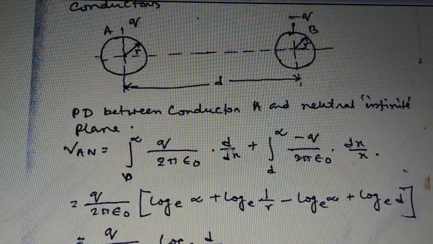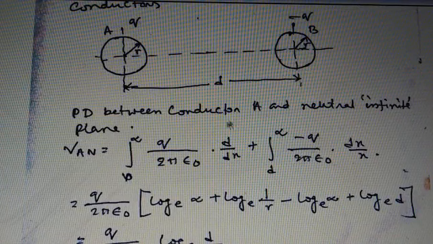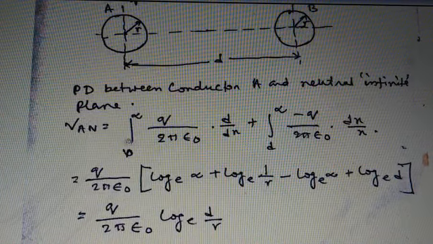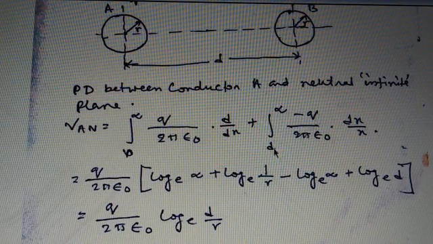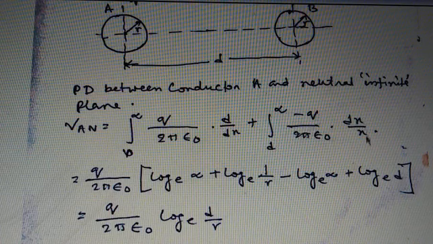Now the potential difference between the conductors A, neutral, infinite plane is VAN equals the integration from r to infinity of q by 2 pi epsilon 0 into dx by x, plus the integration from d to infinity of minus q by 2 pi epsilon 0 into dx by x.